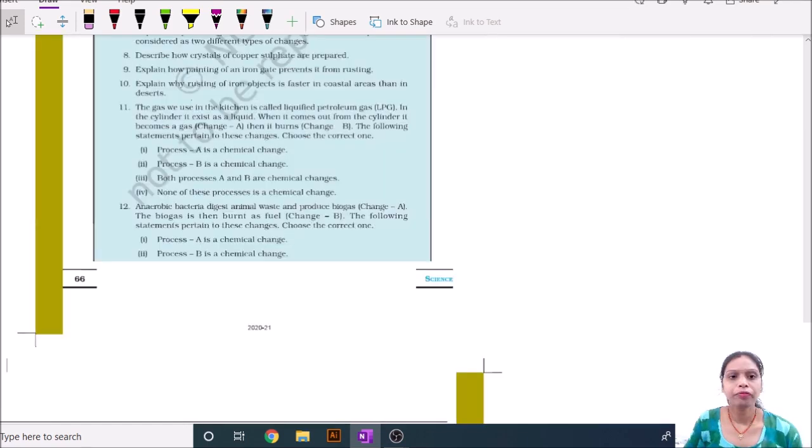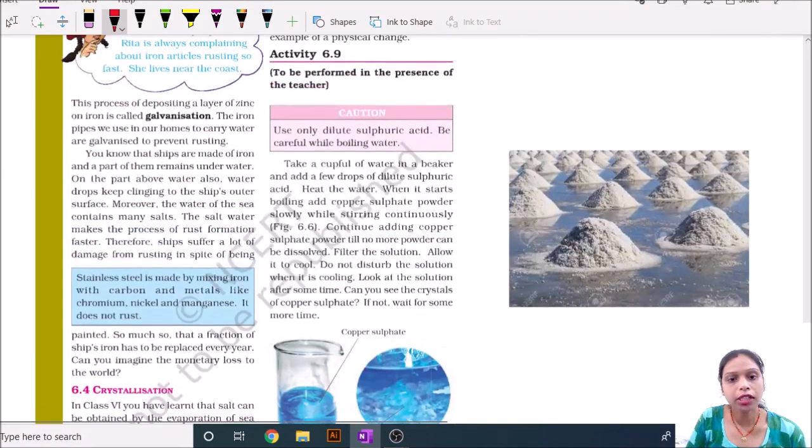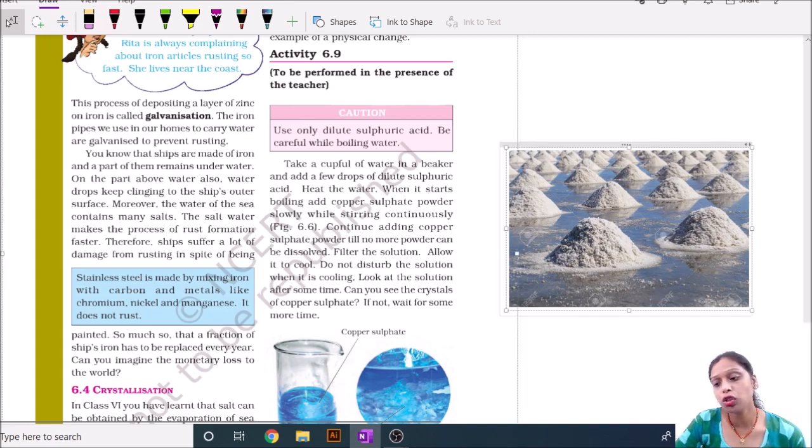You have already learned about the process of getting salt crystals from sea water. When sea water evaporates, it makes crystals of salt. This picture shows how we collect crystals of salt.